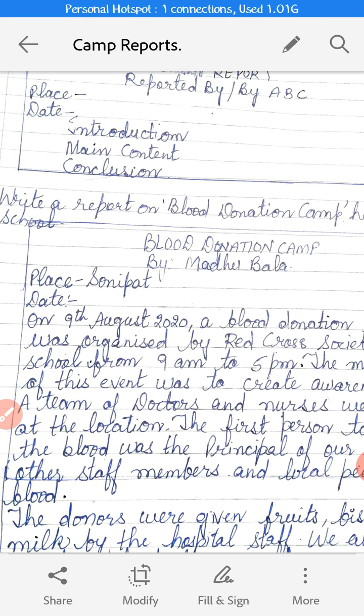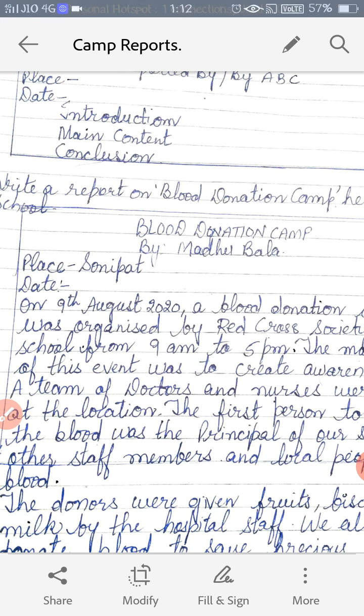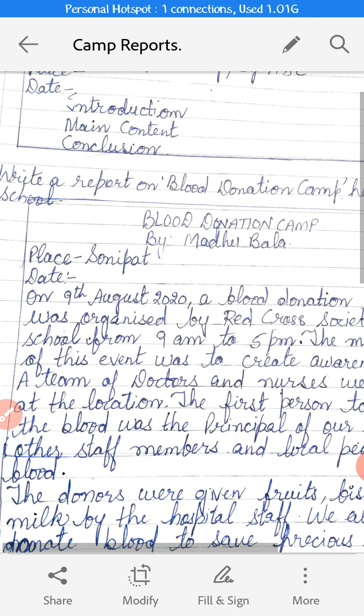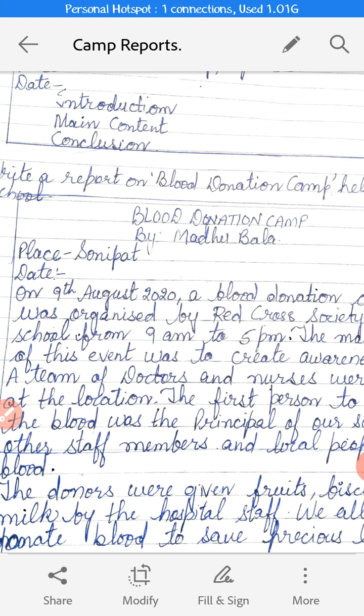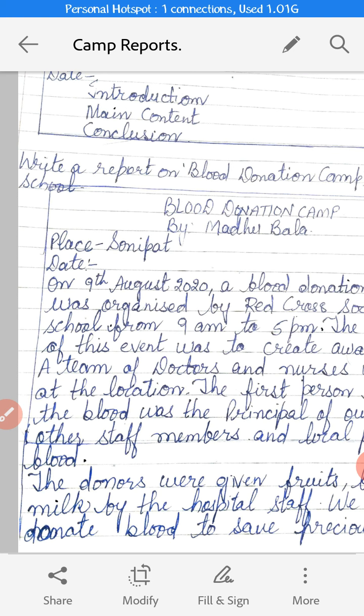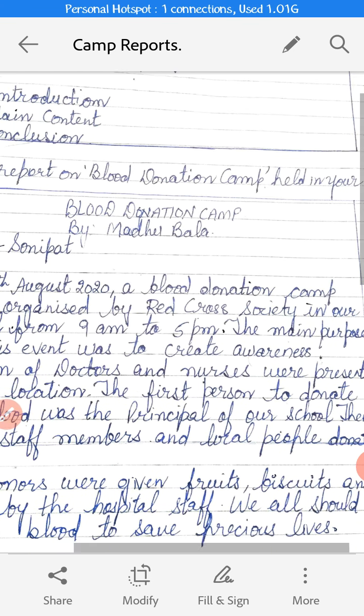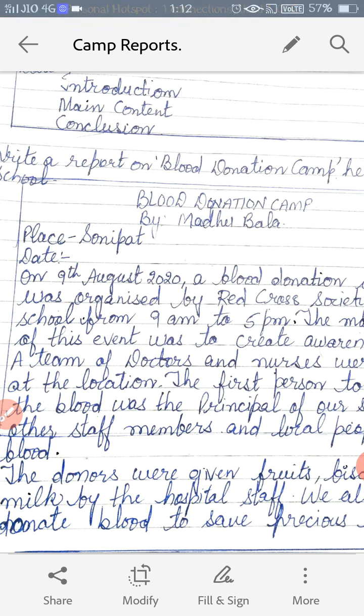Now the very first report is: write a report on blood donation camp held in your school. So here I have taken the example of blood donation camp. First of all you have to draw the box. See the box I have drawn, and in the middle of the box you have to write blood donation camp, that is to be written in capital letters. And after that, in the second line, just below the blood donation camp, I have written by, and I have written my name. Here you can write your name, so by Madhubala.